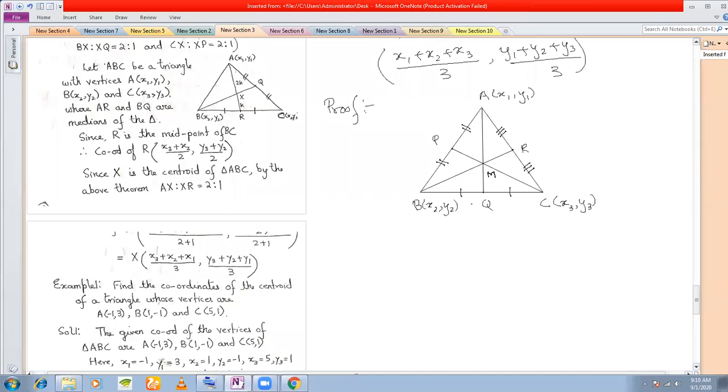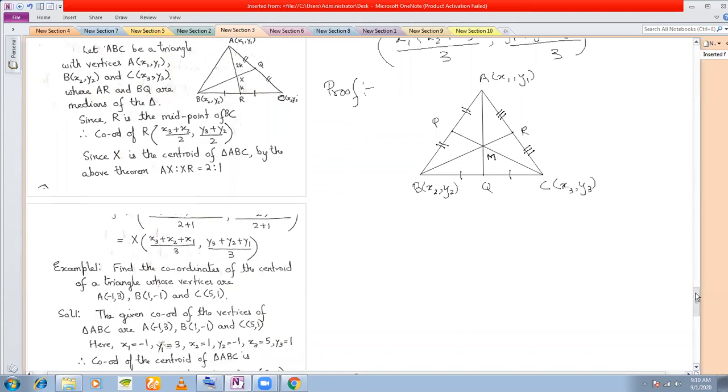Let us be very clear about this. Okay. So now I want to find out the coordinates of M here. So what I want to do here is that first I would like to find out the coordinates of Q. So what are the coordinates of Q? Since Q is the midpoint of BC, therefore coordinates of Q will be what?